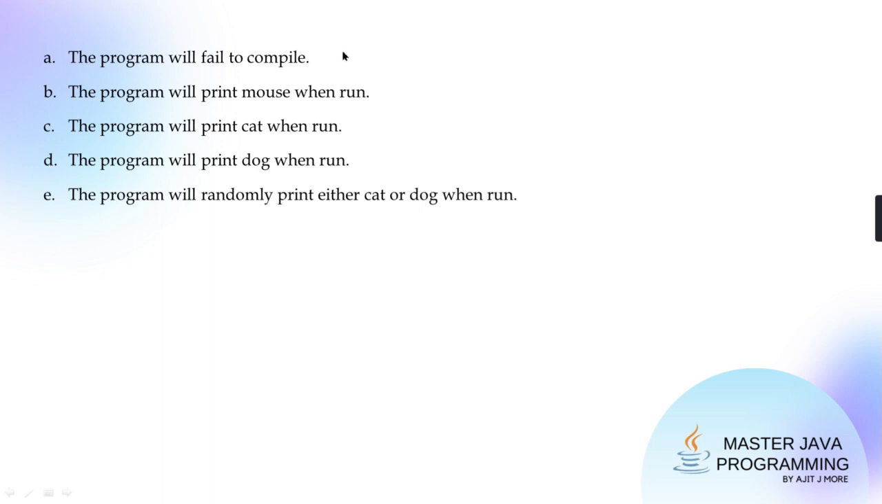Okay, the program will fail to compile. Do you think it will fail to compile? No, everything was fine. No instruction was wrong syntactically, and at runtime also you are not accessing anything uninitialized. So no error. The program will print mouse, will print cat, will print dog, or will print anything whatever it wants. The program will randomly print either cat or dog when run. So what do you think from this? Option B, C, or D?